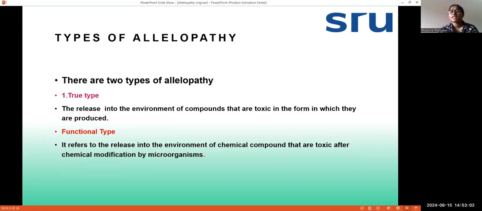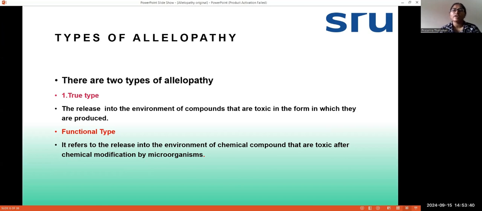And let's come to the next slide, that is about different types of allelopathy. So mainly there are two types of allelopathy. The first one is true type, second one is functional type. When we come to true type, when one plant releases chemicals, those chemicals are directly toxic to the other plant. It does not need any kind of changes or modifications by microorganisms or by the plant. So when they are released, they are directly harmful to the other plants.